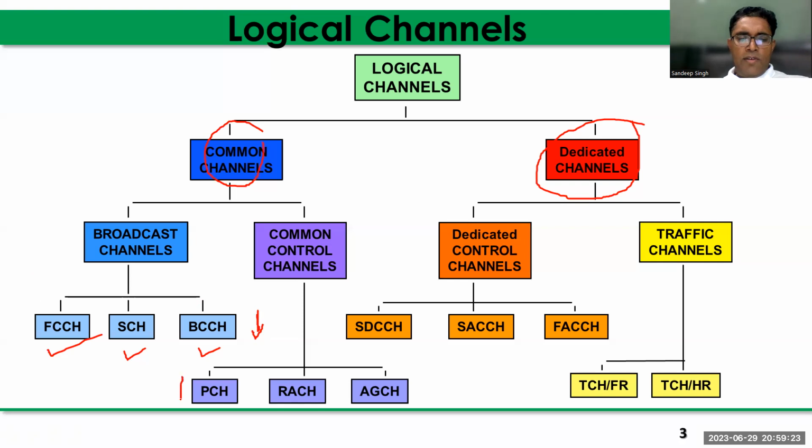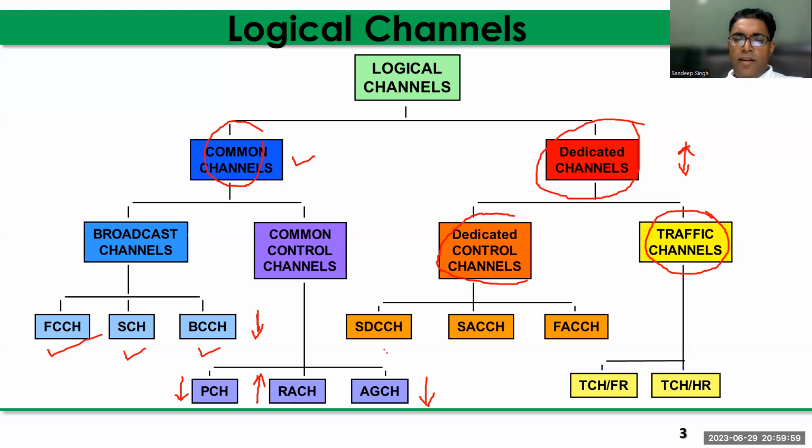The paging channel, PCH, is always downlink. The random access channel, which is the request channel by the MS, is always uplink. AGCH is always downlink. That means the common channel is always a unidirectional channel, and the dedicated channel is always bidirectional, right? Within the dedicated channels, there are the dedicated control channels and the traffic channels. These are the dedicated channels between the UE and the base station, BTS.